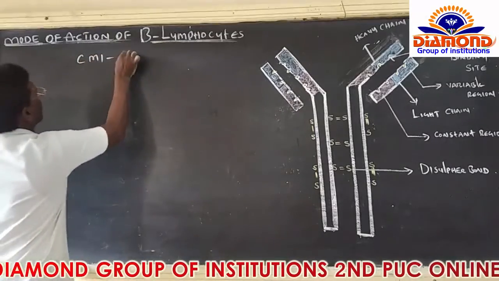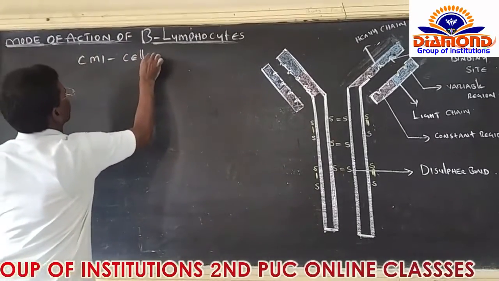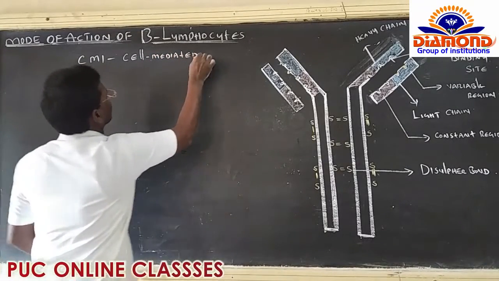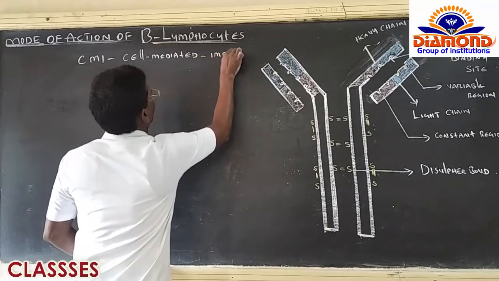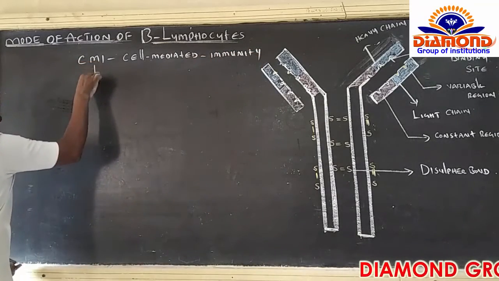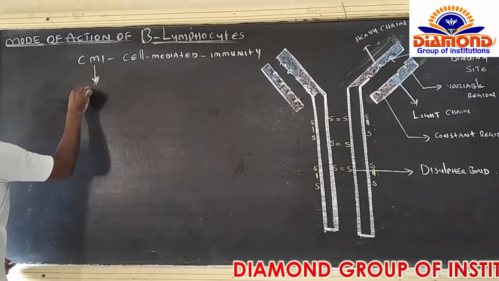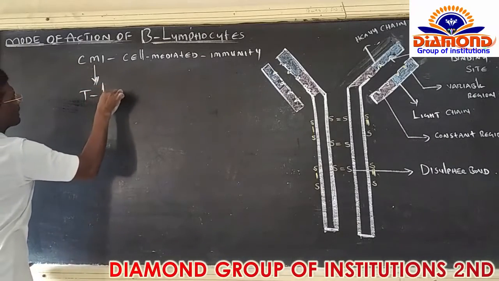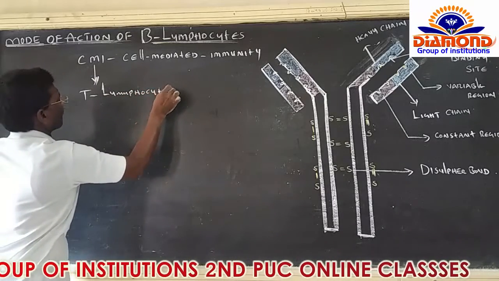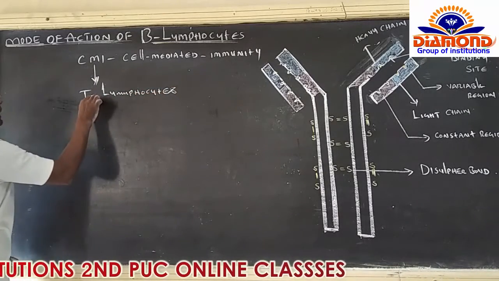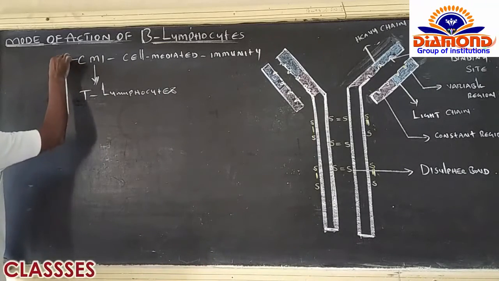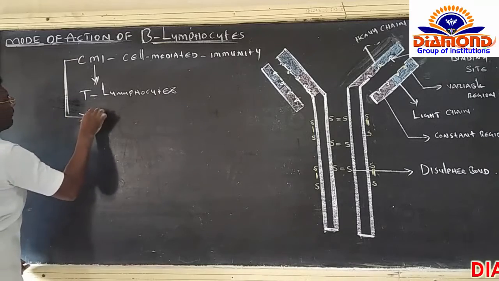CMI means cell mediated immunity. This CMI is maintained essentially by T lymphocytes. T lymphocytes or CMI is responsible for graft rejection.